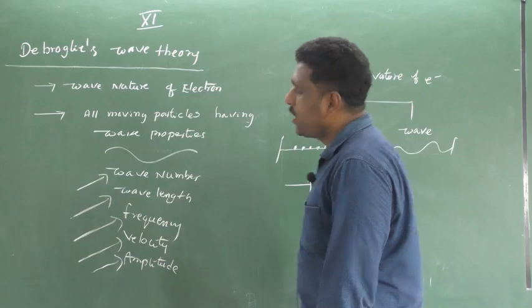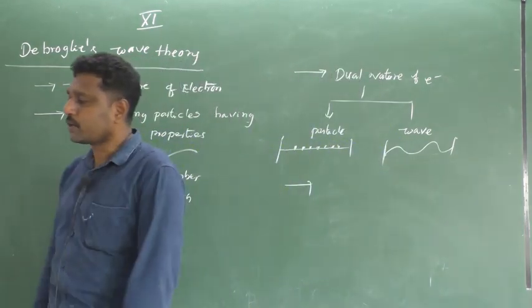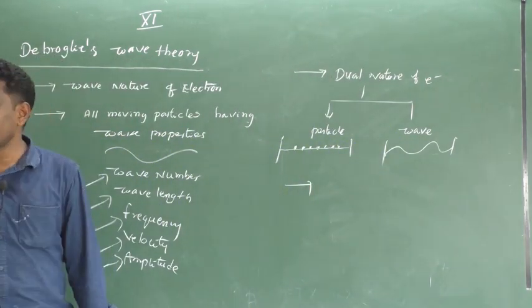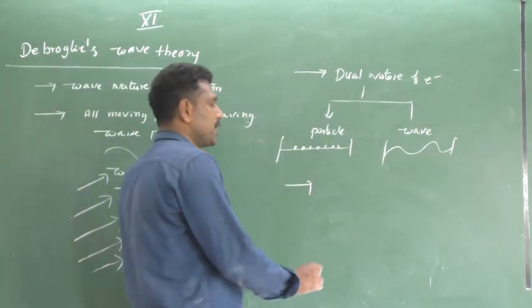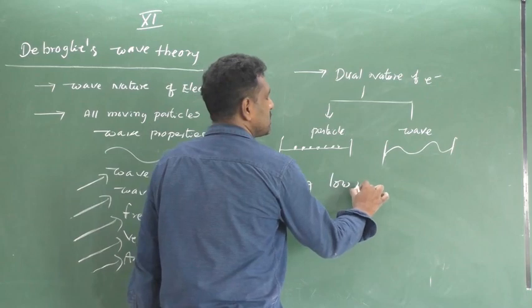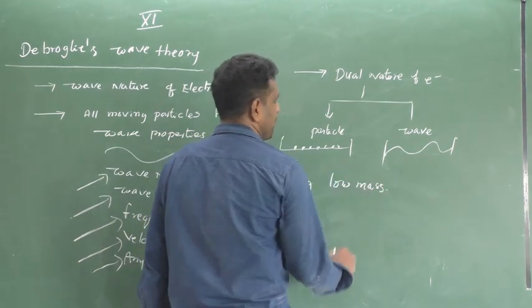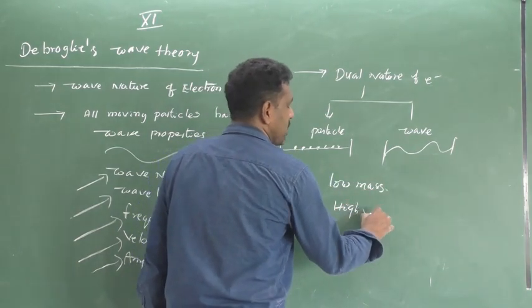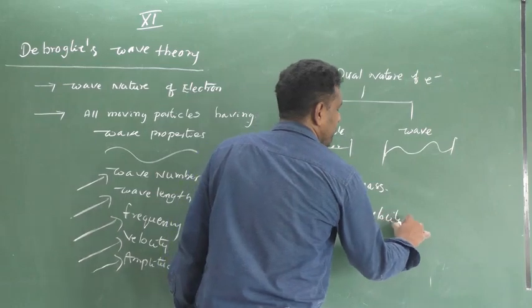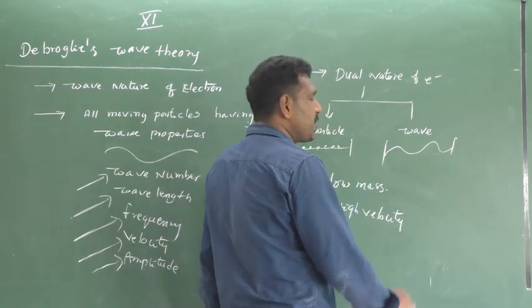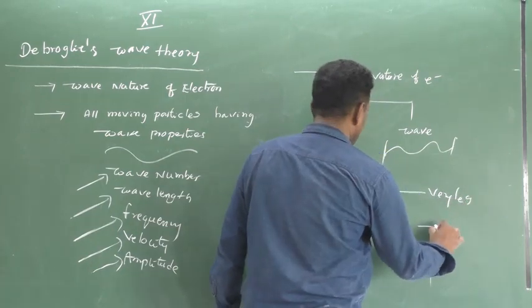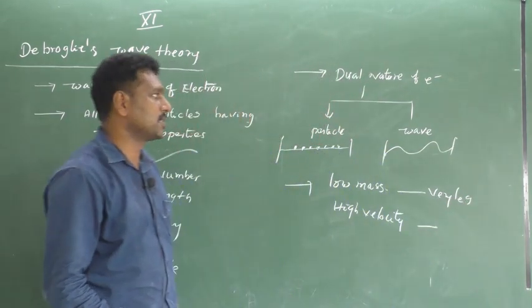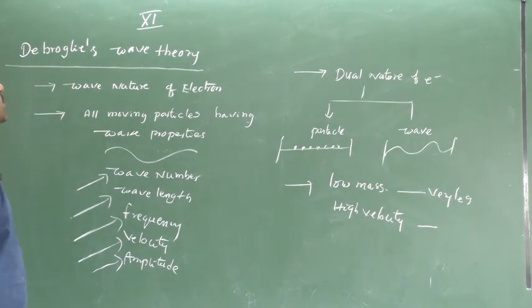In which condition are wave properties important? Only for particles with low mass and high velocity, like electron. Electron mass is very less and velocity is high, a small particle. So this is about de Broglie's wave theory.